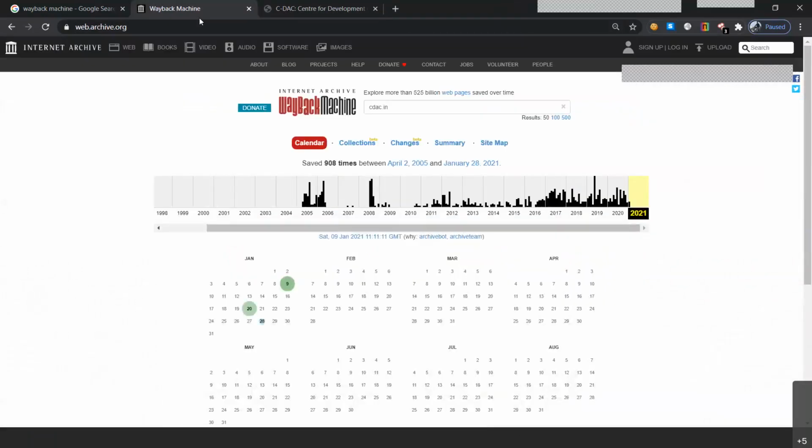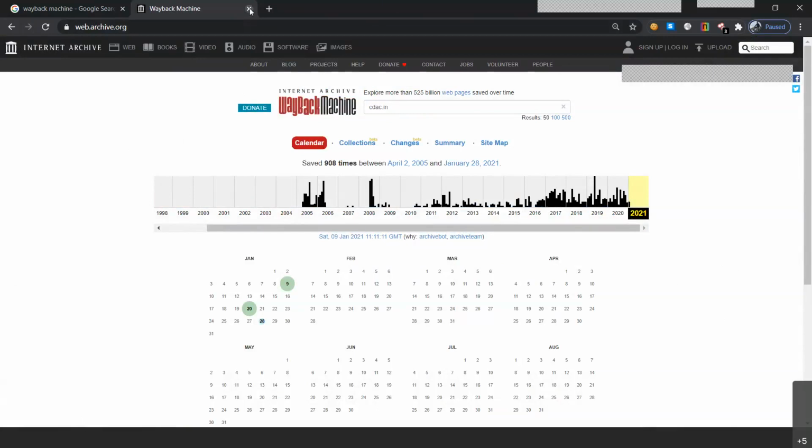And Wayback Machine has millions of websites stored inside of it, where you would be able to get the information of that particular website that you want to search, along with how they have progressed through the years. So they might have a vulnerability that might not be available in the future ones, but in the previous versions they might have that vulnerability, and you might be able to see it through Wayback Machine. So it is basically one of the best archives where you would be able to find out all of the information regarding your website, from when it was first created till how it is now in the present era.